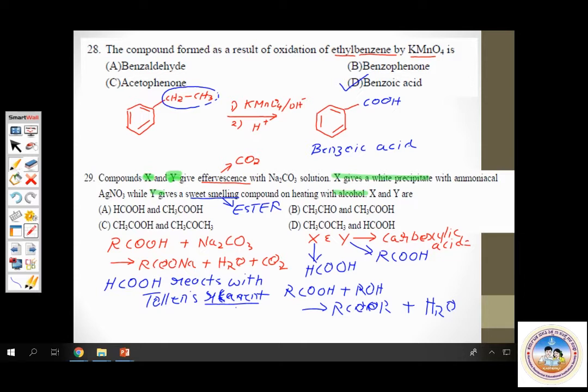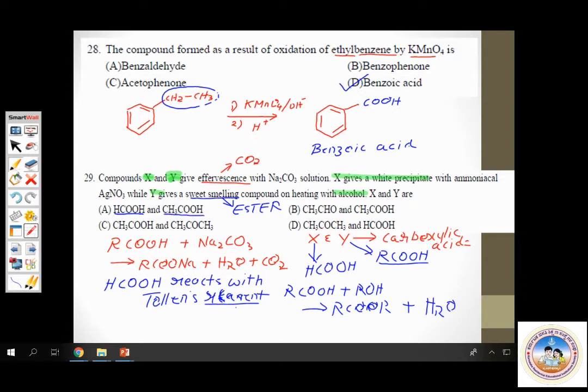See, in which option is the first compound formic acid? Option A, HCOOH. This information itself is enough for us to answer this question. We don't need to look at anything else. In option A, X, the first compound, is formic acid and the second compound is a carboxylic acid. So we had concluded earlier that Y can be any acid. It's not specified in the question, but here Y is suggested to be acetic acid. Since it's a carboxylic acid, we can consider this to be the correct answer.